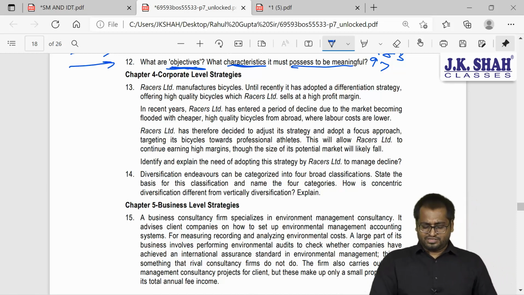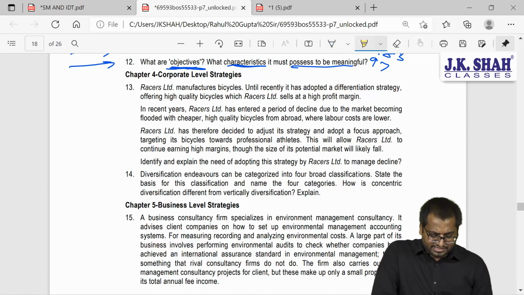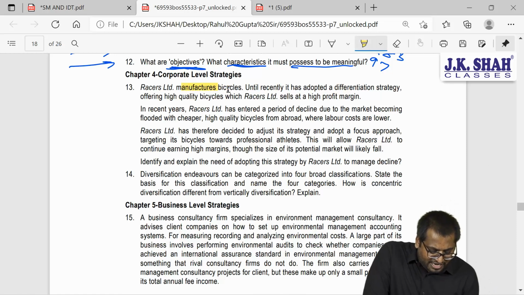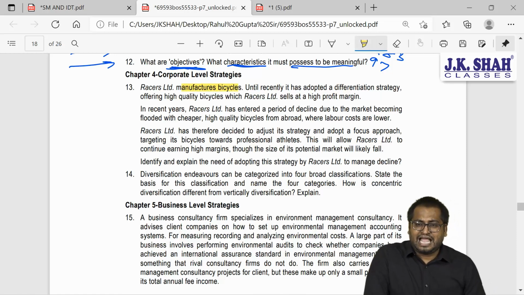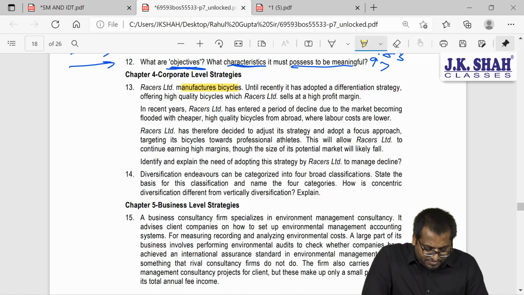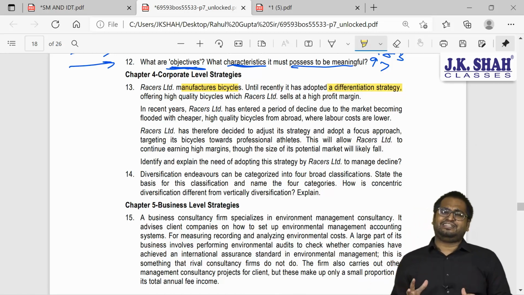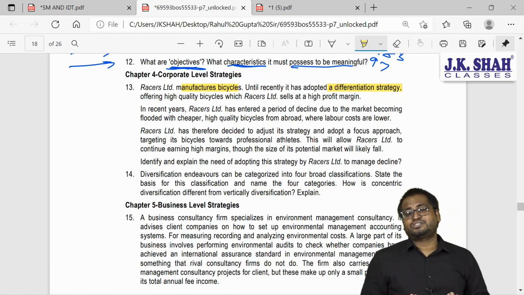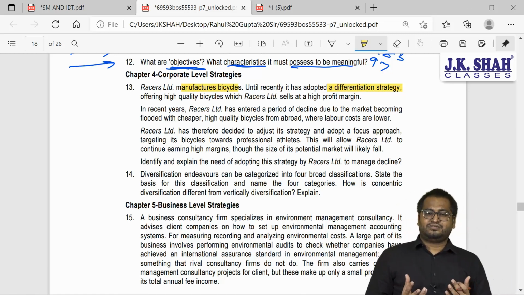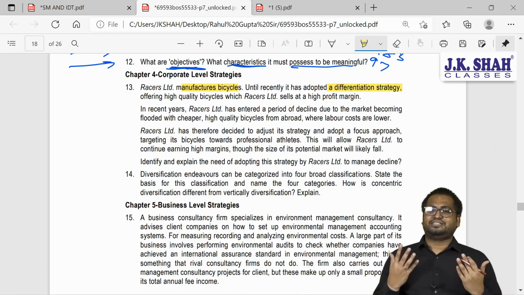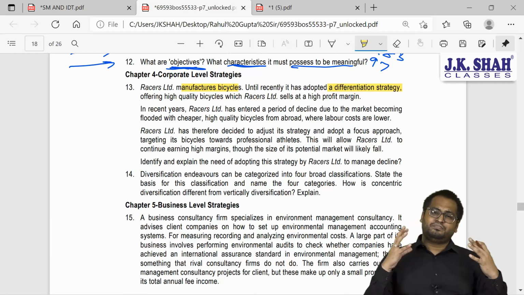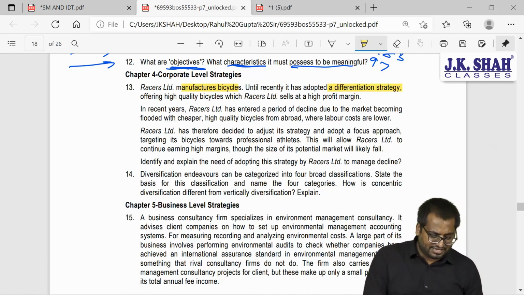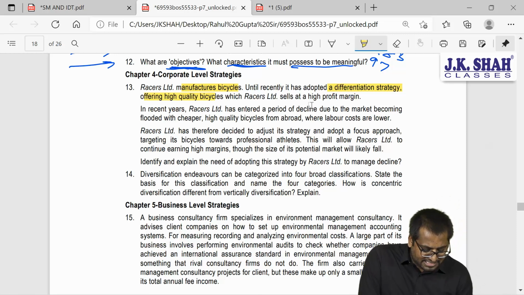So what I come to know from this is that they are into manufacturing bicycles, and currently they are operating under differentiation strategy. I hope you remember what is differentiation strategy: selling unique products to customers. Naturally, if the product is unique, you will charge a high price, which is premium pricing.